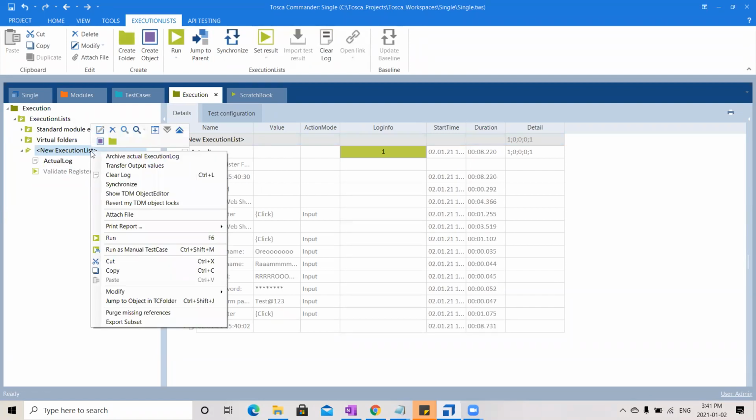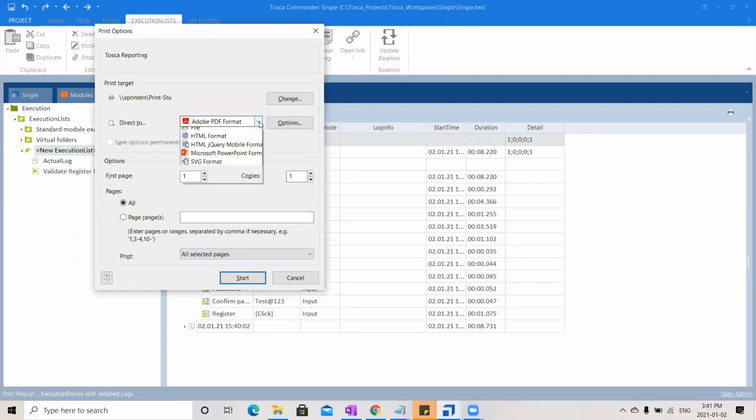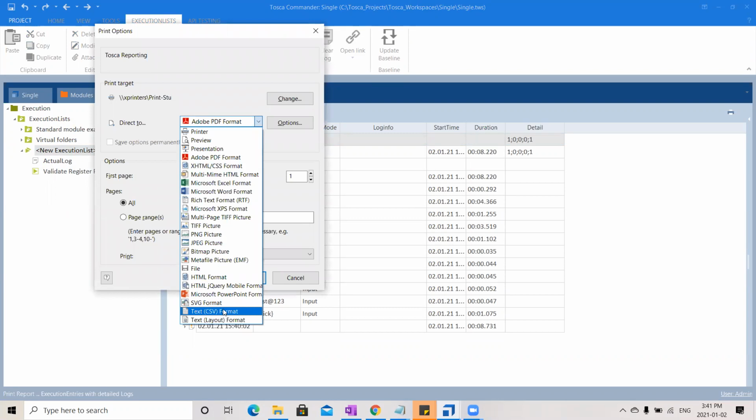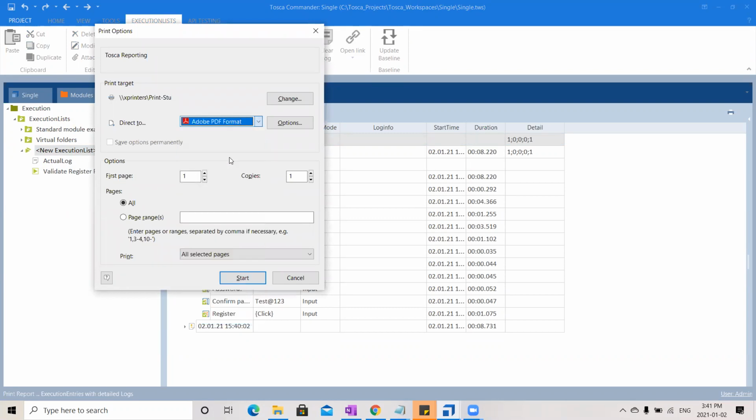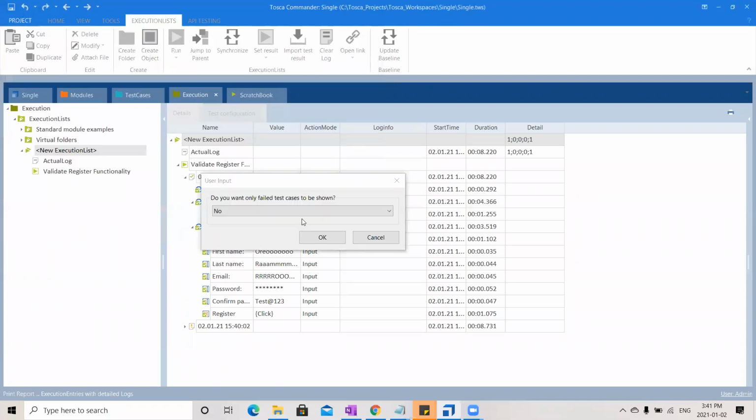All I say is right click and say print report. There are different types of reports again in Tosca. I'll show you one sample report. Reports can be of different formats. It totally depends on you. Usually, we use the PDF format. Say start. And it will ask you some name for your report. Say sample and save it.